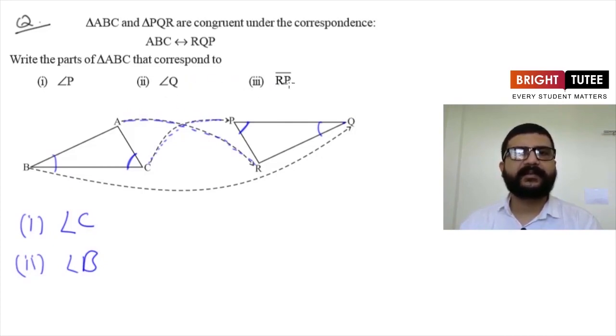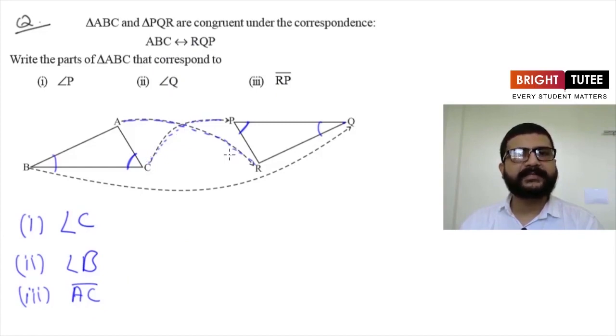Now let's see the last part here. We have to tell RP is corresponding to which side. Here is the RP. As we can see, R is corresponding to vertex A and P is corresponding to vertex C. So it means RP will be corresponding to AC. So the answer to the third part of the question is AC. That is, side RP of triangle RQP is corresponding to the side AC of triangle ABC.